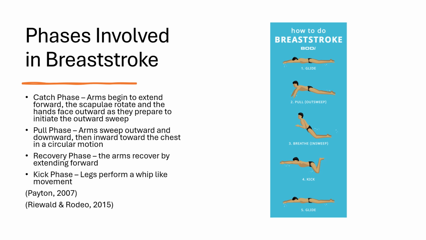The second phase is the pull phase, which involves the humerus, radius, and ulna bones. The muscles involved are biceps brachii, elbow flexion, the latissimus dorsi, shoulder adduction, deltoids, shoulder abduction, and the triceps brachii, extension during final part of the pull. The joints involved in this phase are the glenohumeral joint, shoulder extension and adduction, and elbow joint, flexion to extension.